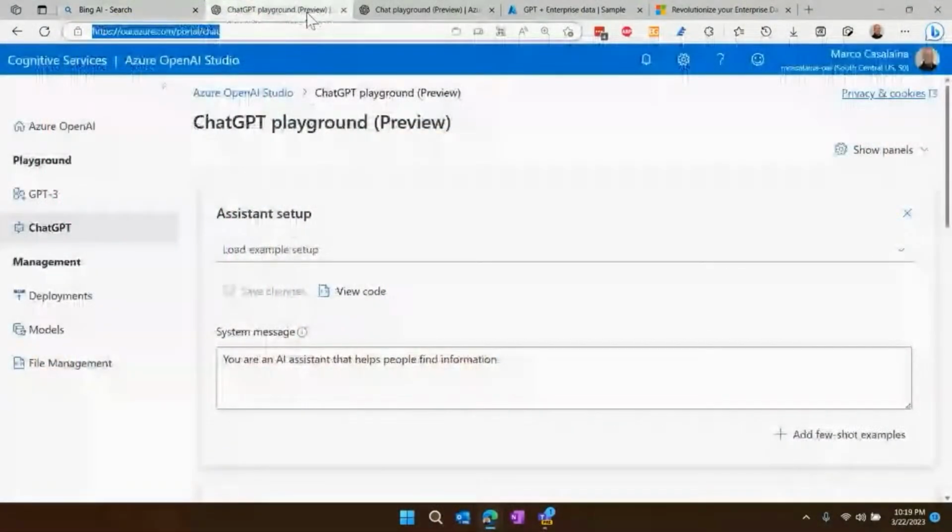Now, here we go. This is the administrative environment behind ChatGPT. So I'm in Azure OpenAI, and in here we have this new ChatGPT playground. And in the ChatGPT playground, well, I can have my own ChatGPT. And by the way, there's this common misconception that there is one ChatGPT, but that's not really true. There is one chat.openai.com, their consumer ChatGPT, but you can make your own ChatGPT with Azure OpenAI. So there can be many instances individually of ChatGPT, and this one is mine. So here's what I'm going to do.